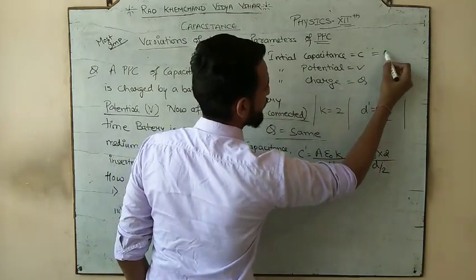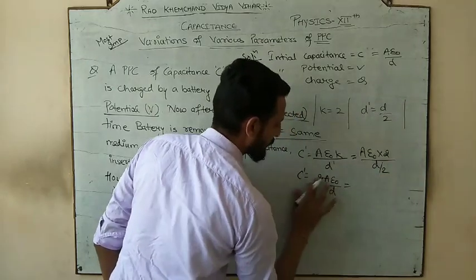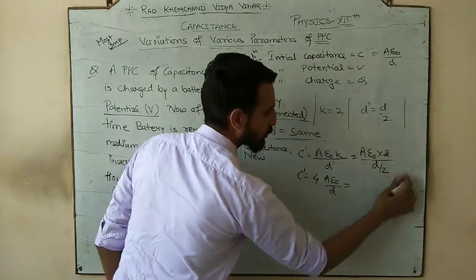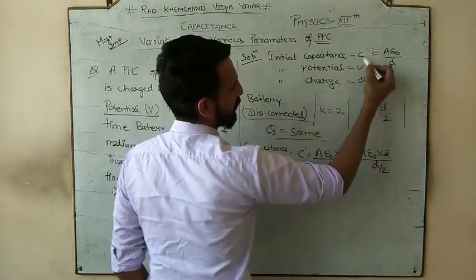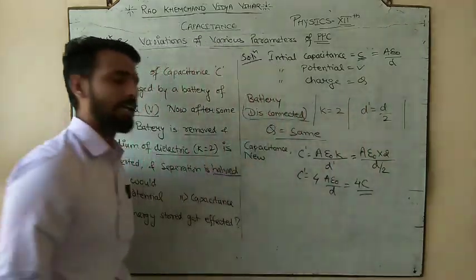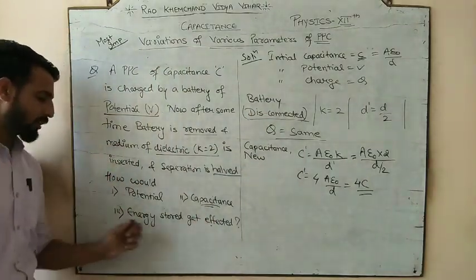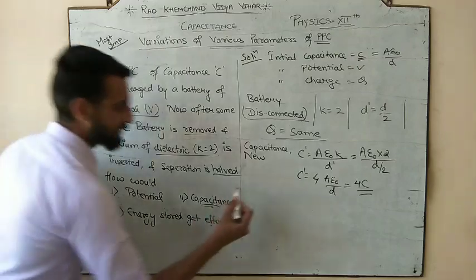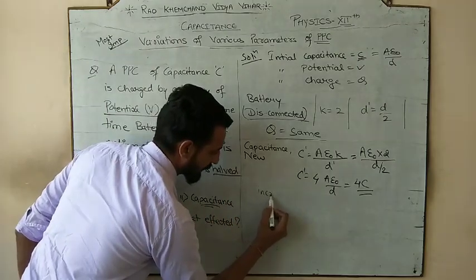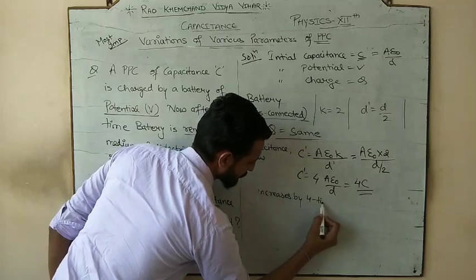And what was A epsilon not by D? It was C. So this would be 2 times 2, that is 4, and A epsilon not by D is C. So the new capacitance would be 4 times the old capacitance. So we got the answer of the second. So how would the following get affected? Your capacitance will increase by 4 times.